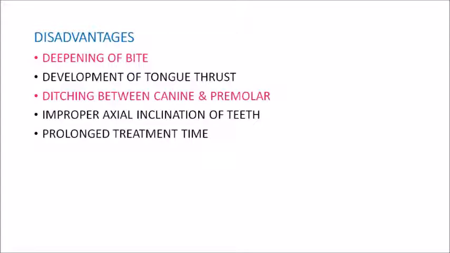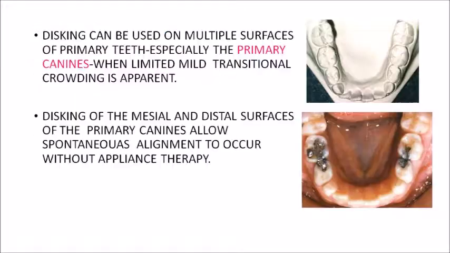So these are the disadvantages of serial extraction. The first is deepening of the bite, then there might be chances of development of tongue thrusting, ditching between canine and premolars, and abnormal axial inclination of the teeth, and prolonged treatment time. So when there is severe arch length deficiency and problems, that is growth might not be enough to overcome this arch length deficiency, we always go for serial extractions.